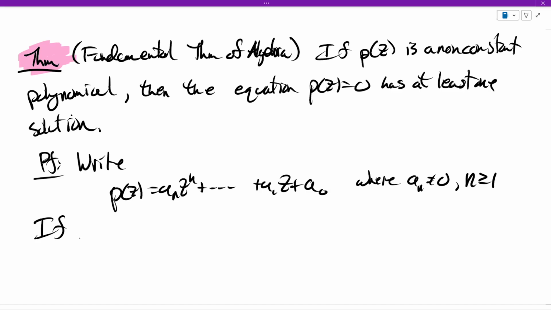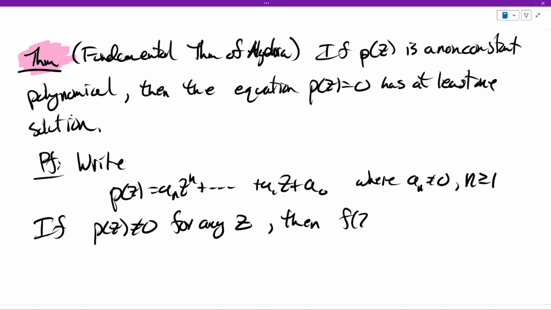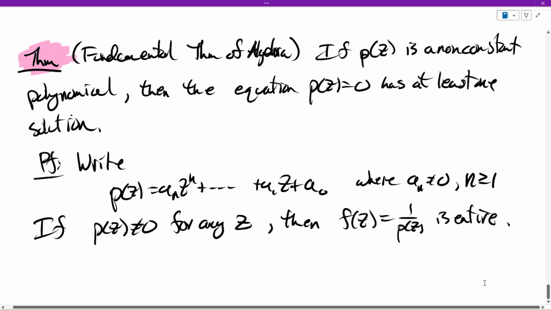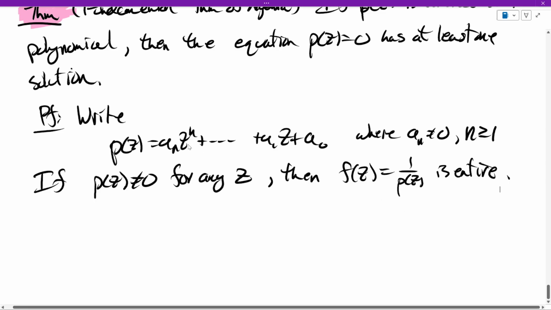If P of z is never 0, so we're going to go for a contradiction, then the function f of z equals 1 over P of z is entire. Right? Because it's never 0. Polynomials are analytic. Quotients of analytic functions are analytic on their domain. But if P is never 0, my domain is still everything.